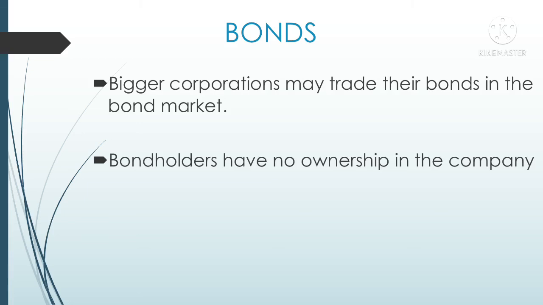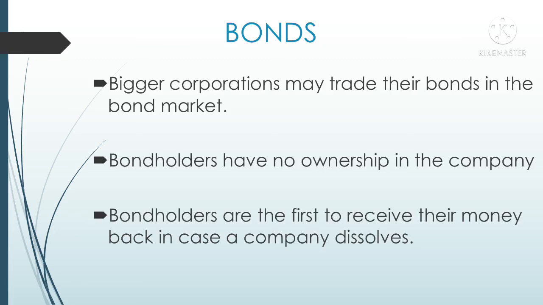You should know that even though you become bondholder to a particular company, you will not have any ownership in that company. Whereas in shares, if you become a shareholder, you will become owner to that particular company. Suppose a company is performing very poor and it is continuously posting losses, then a situation may arise that company may get dissolved. In this situation, bondholders will be the first to receive their money back. This is about bond, friends.